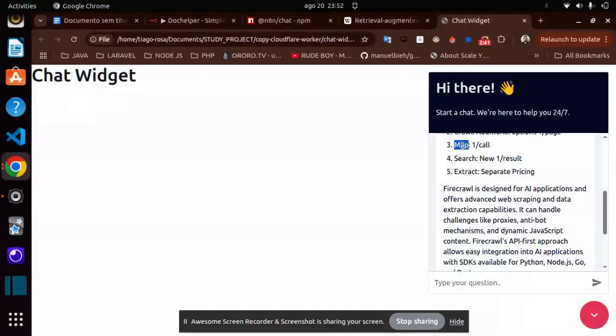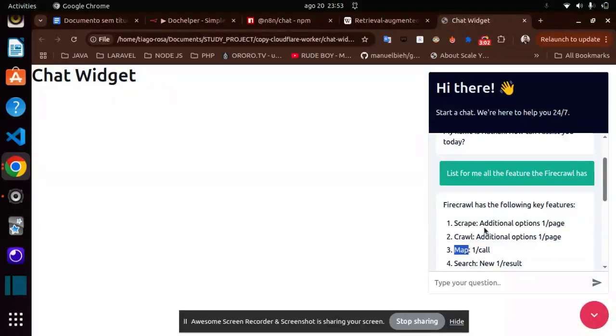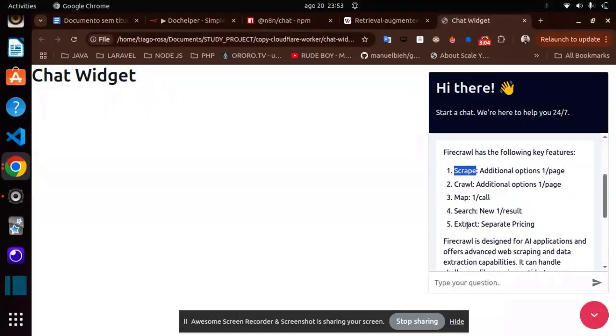Map is a feature that extracts all the links of your website or a great part of the links, where you can take this list of links and get the content and the tags from each link using the scrape feature. It's really helpful. I will show how I used this feature to populate the database.